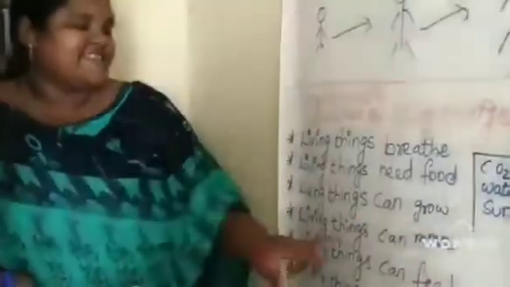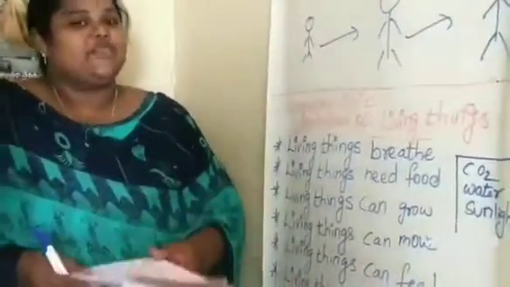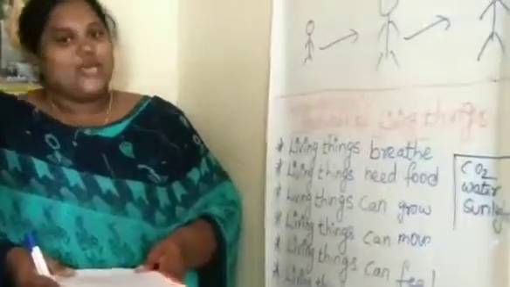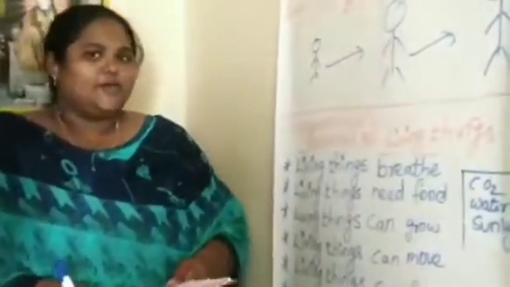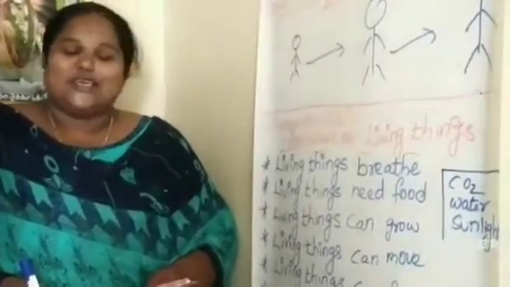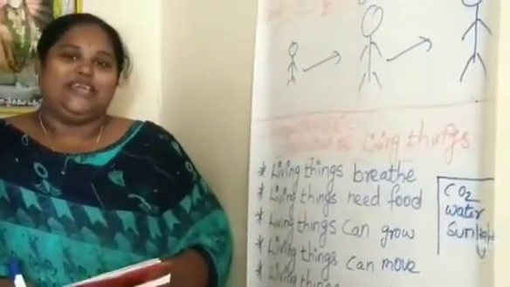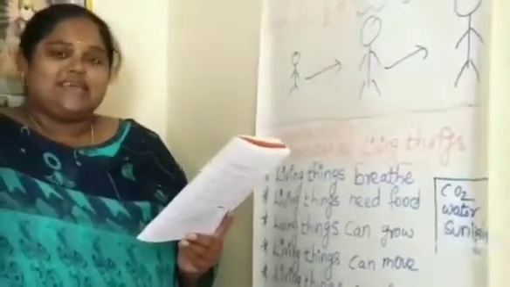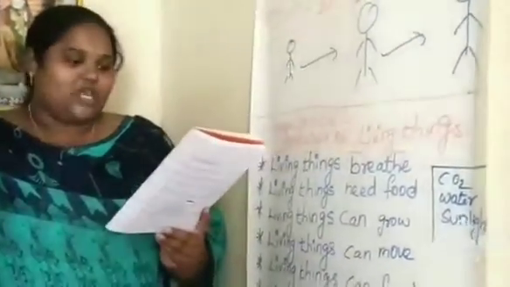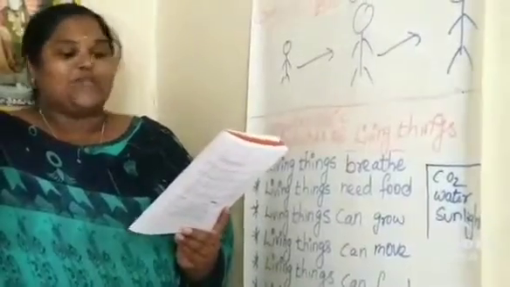The next thing is that living things can move. Living things can move from one place to another place. Human beings and animals can move, but plants cannot move. So how can they move? They show movements in their body. Different living things move in different ways. Animals like a cat, dog, cow, etc. move from one place to another.